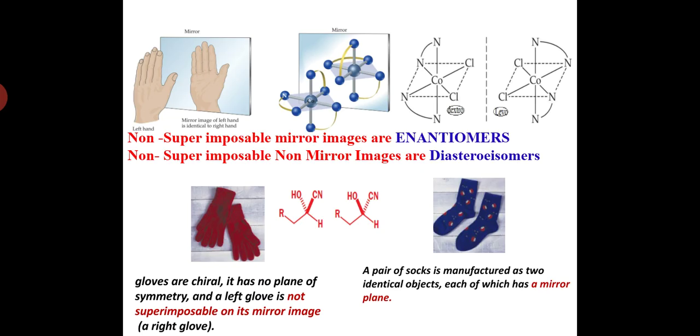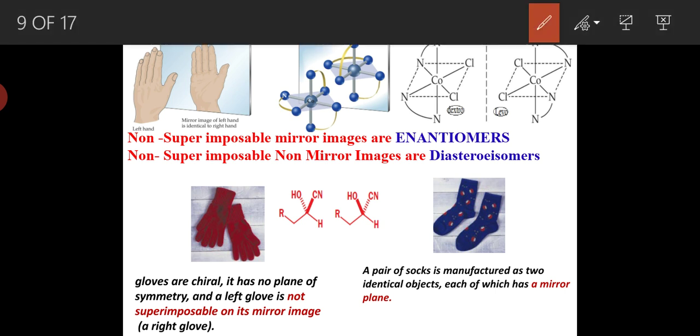Here we can observe the right hand and left hand are mirror images of each other, and at this juncture we have to keep in mind two words: one is enantiomers and the second one is diastereoisomers. What are enantiomers?